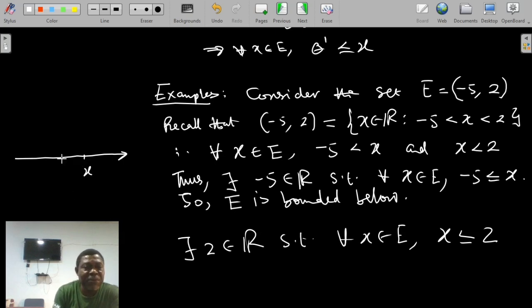minus 5 falls somewhere here. This means that this is a situation whereby minus 5 is really less than x.